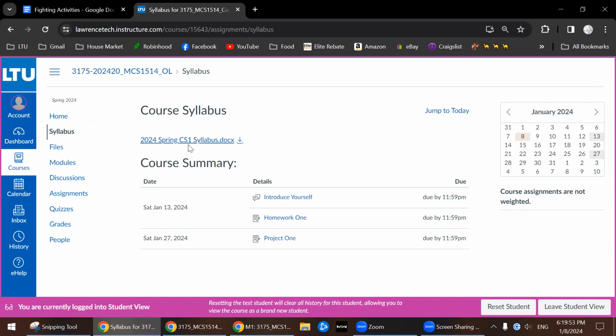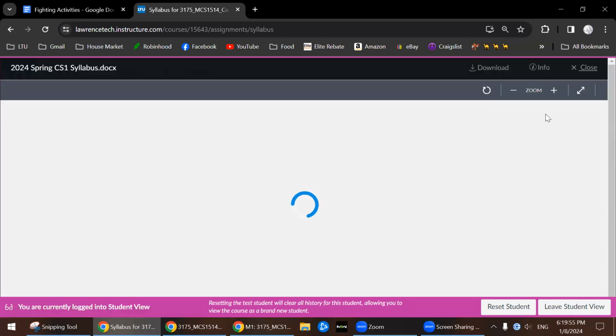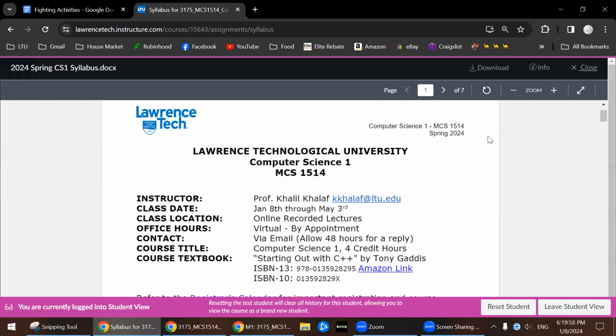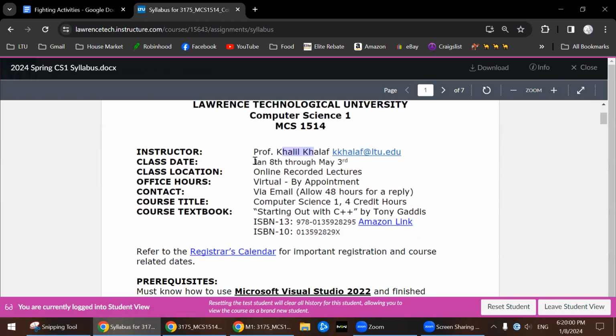Then we go to the syllabus. I'm going to click on the syllabus. So this is the syllabus. This is my name. This is the period for this semester. This is the type of this course, which is online asynchronous. Asynchronous meaning I post lectures and assignments at the beginning of each week, and you have the whole week to go over the lectures and the assignments on your free time during the week. And the due date is at the end of the week eventually.